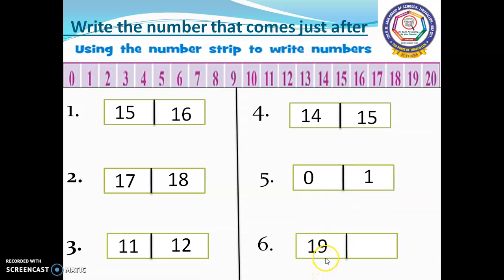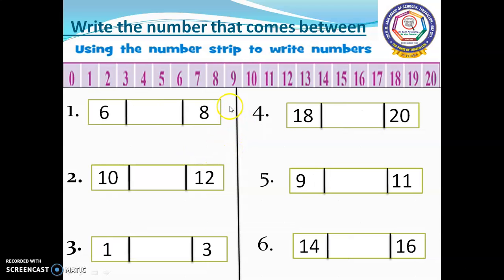And what number will come after 19? After 19, 20 will come. So we have to write 20 in this box. 20 is just after 19.